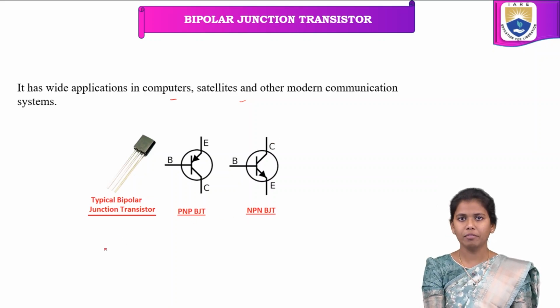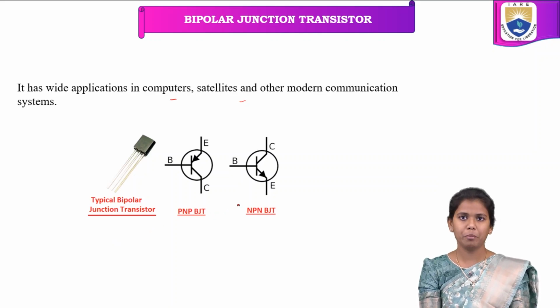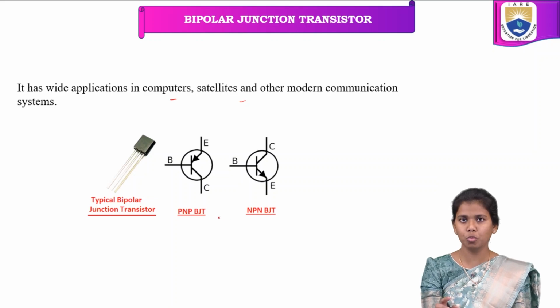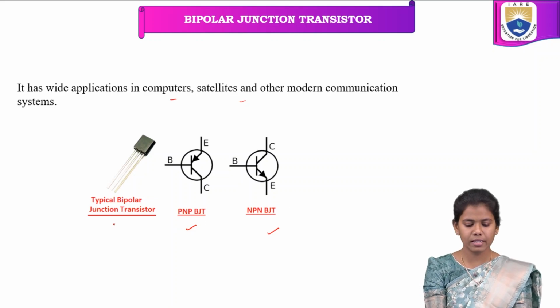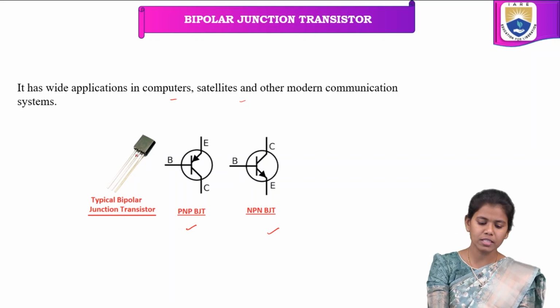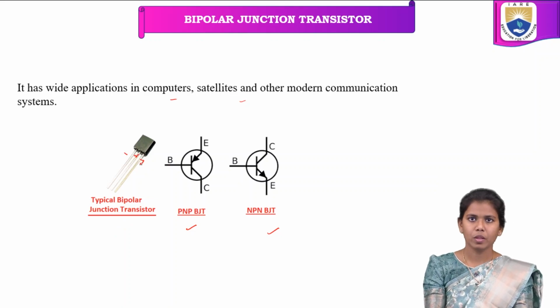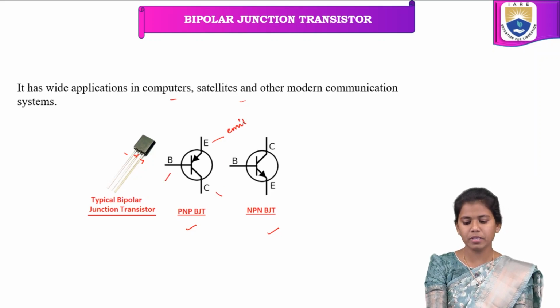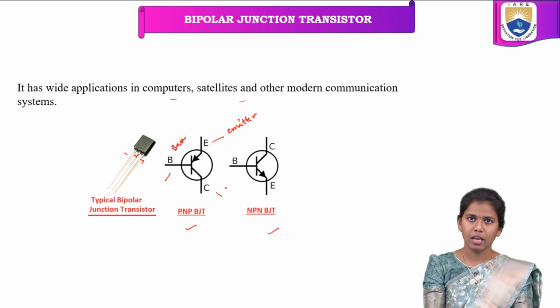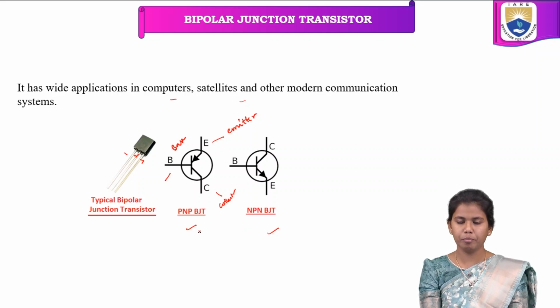So here we see the diagram, the symbolic representation of the bipolar junction transistor. Mainly the bipolar junction transistor can be constructed with two main types, PNP and NPN transistors. Here we can see the three terminals, 1, 2, 3, represented as emitter, base and collector. E represents emitter, B represents base and C represents collector. So here you can see the difference between PNP and NPN is nothing but the emitter junction.